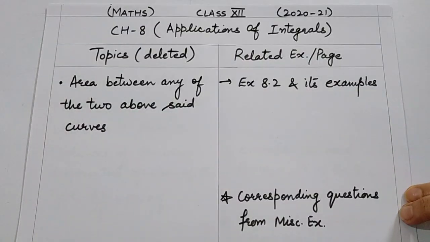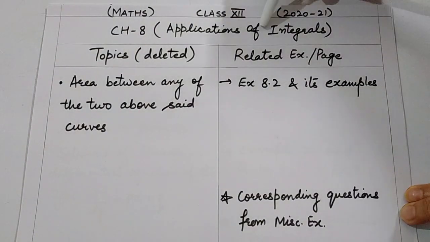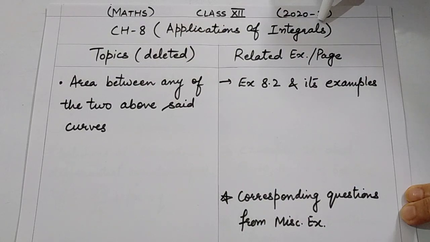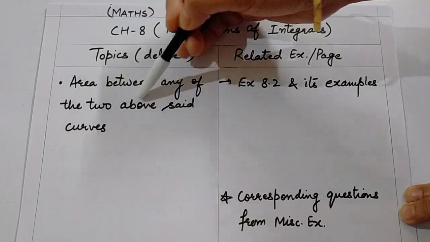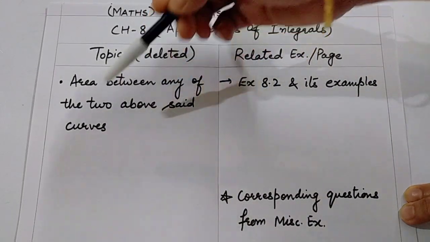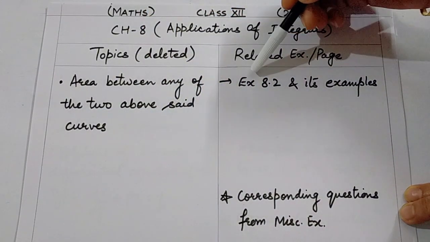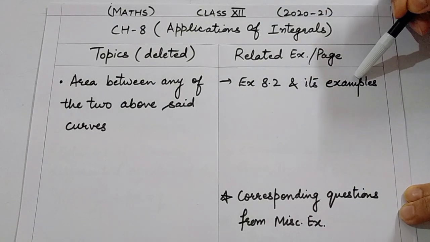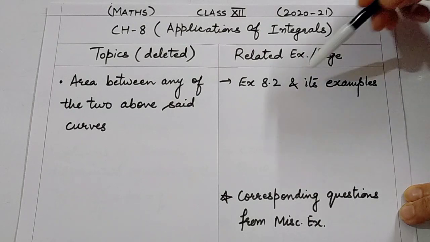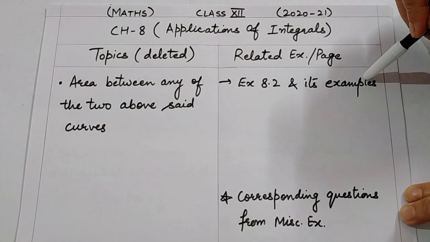Next is chapter 8, applications of integrals. The topic deleted is area between any of the two above said curves. The corresponding exercise is exercise 8.2 and its examples. It is a very small chapter. Only 2 exercises are there. So second is now deleted. So you need to cover first exercise and the miscellaneous.